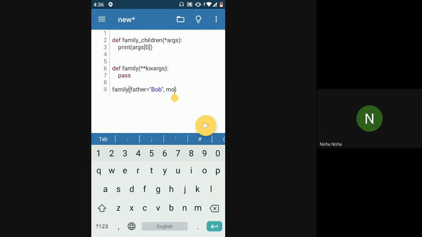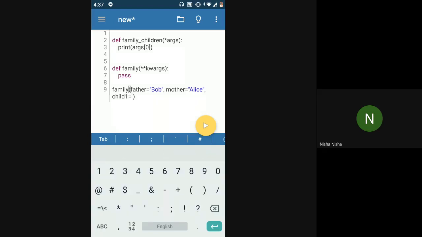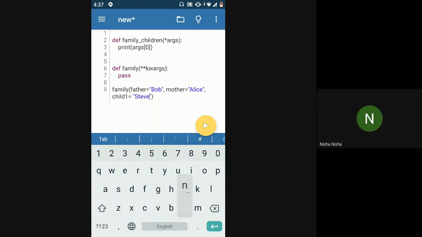Then I can pass mother is equal to some other name, Alice, I guess. And then I can pass the children's names. So I can say child1 is Stephen and child2 is Maggie.